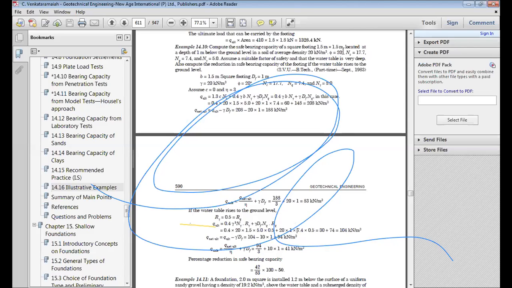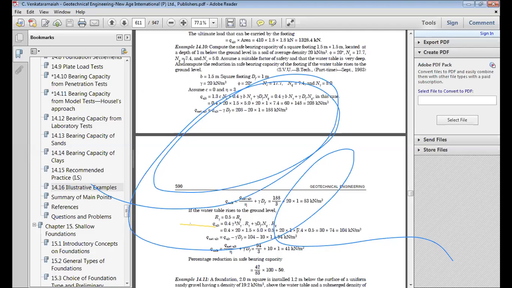Phi equal to 20 degree, and C, Q and gamma values are given. In this case, the footing is placed at a depth of 1 meter. So the overburden pressure will be gamma into this factor 1. So the overburden pressure will be there.